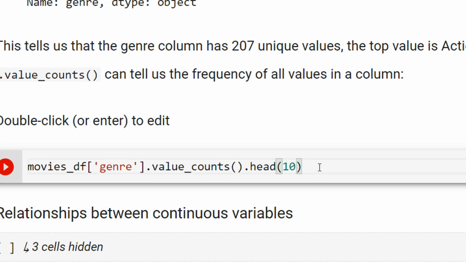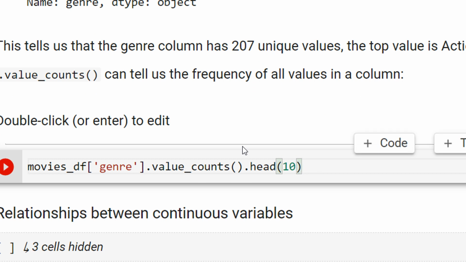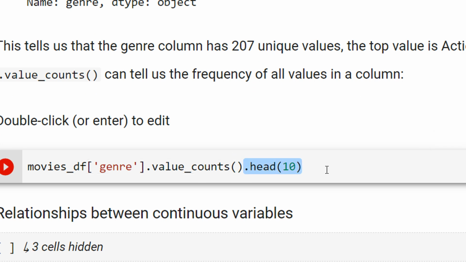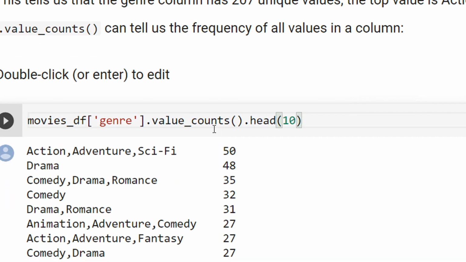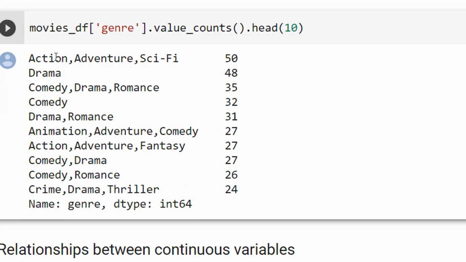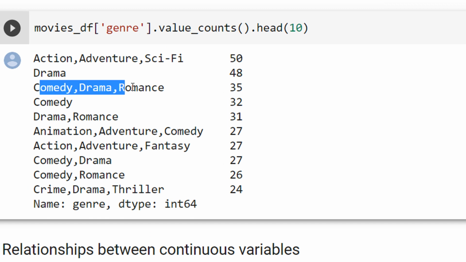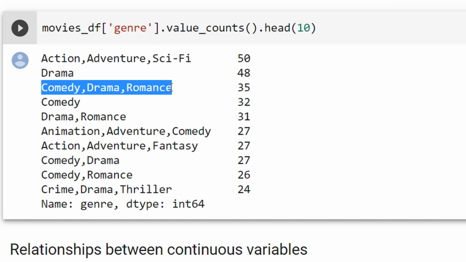So now see what value counts does. It's showing, see, action, adventure, sci-fi is 50, drama is 48, comedy, drama, and romance 35. So there are 35 movie titles with the genre comedy, drama, and romance. You can see value counts is so nice that it automatically arranges by descending count values.